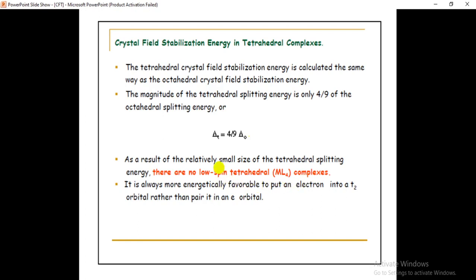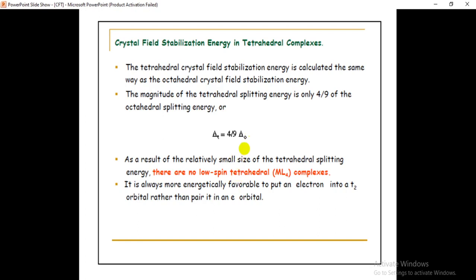Why is delta T less than delta O? Because in the tetrahedral geometry there are only 4 ligands, whereas in the octahedral geometry we have 6 ligands.